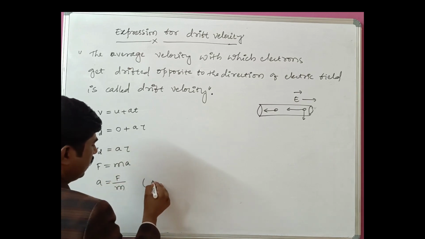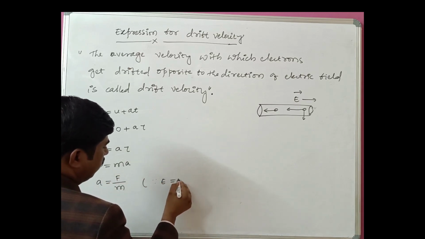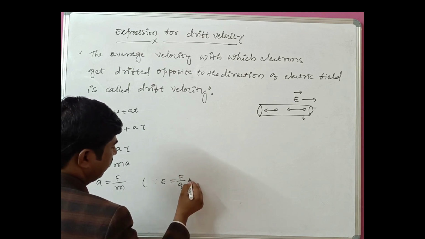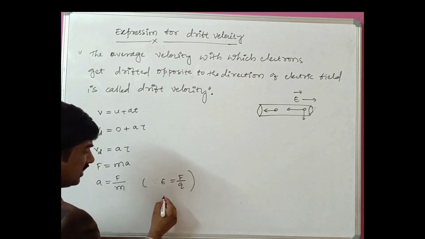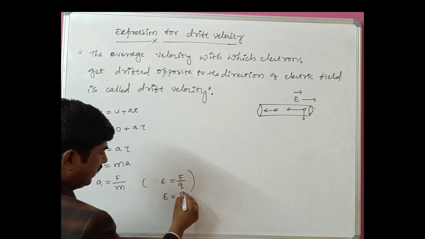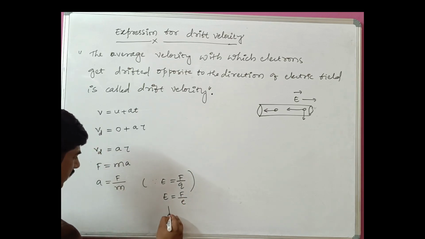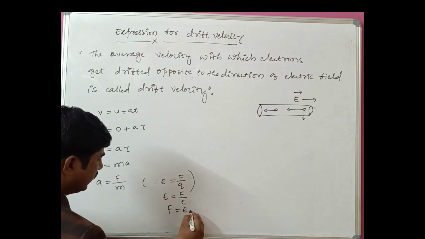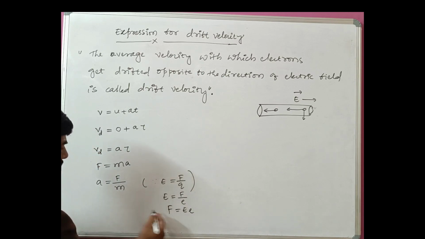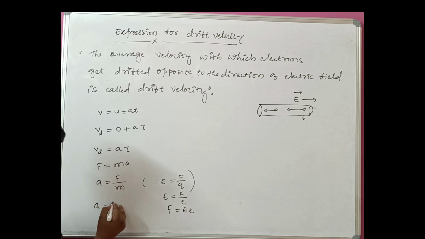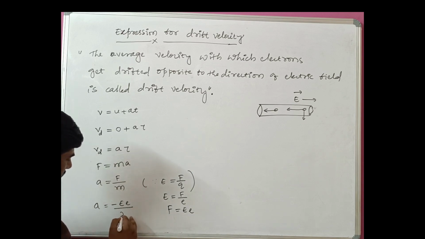So you know E is equal to F by Q. This is the definition of electric field. So here we can write E is equal to F by e, so F is equal to E into e. So here, A is equal to, instead of F, I write minus e into E divided by m.